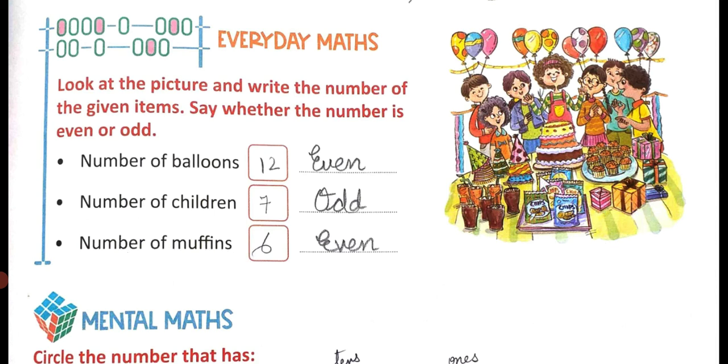Number of muffins: you can see here the packets of muffins and you count them 1, 2, 3, 4, 5, 6. So the number of packets of muffins is 6. You write here 6 and you know that the numbers 0, 2, 4, 6 are even numbers. Even numbers form pairs. You can see 2, 2, 2, that is 6. So this is an even number.